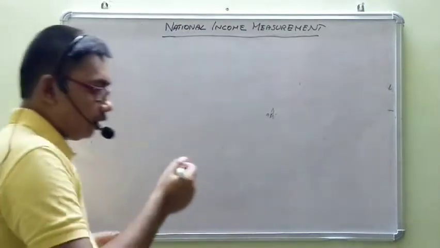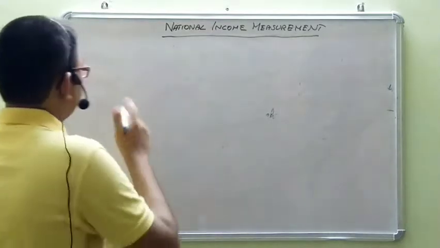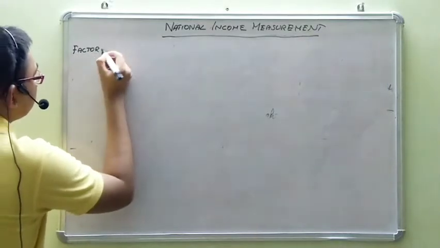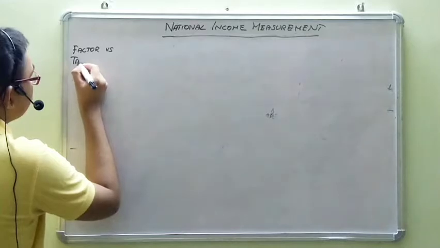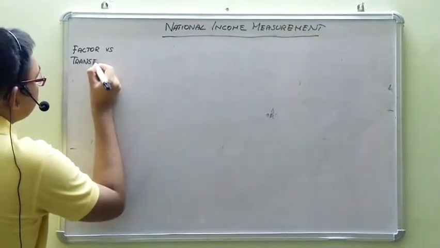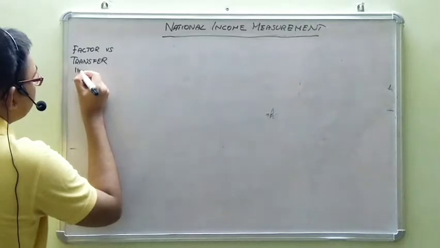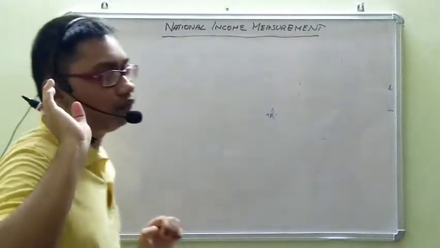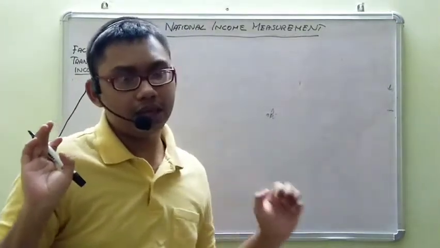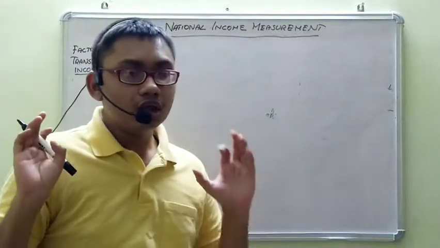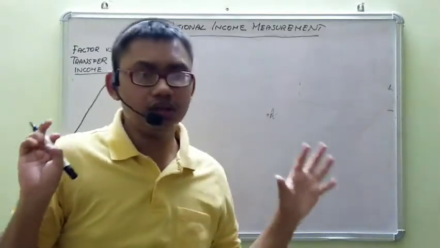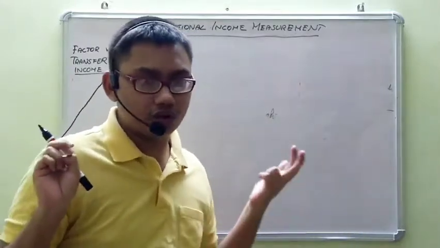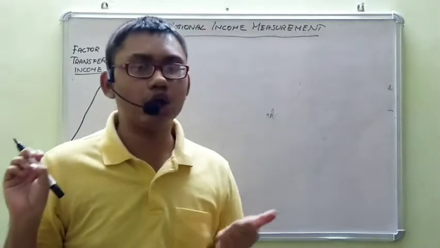Let's see. In this regard, there are two types of income: factor income and transfer income. See, I have told you there are four factors of production: land, labor, capital, entrepreneurship. And in return for each of these factors, there is a payment or remuneration. For land, it will be rent; labor, wages or salary; capital, interest; and entrepreneurship, profit.